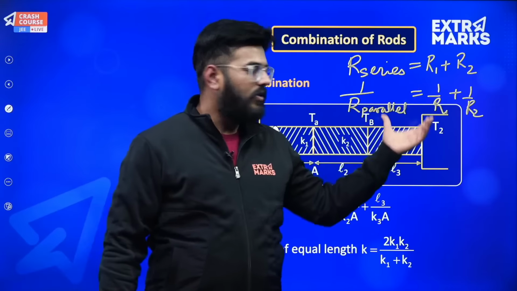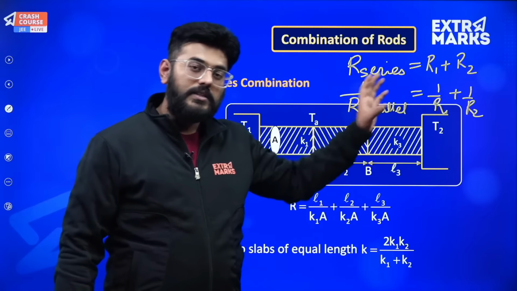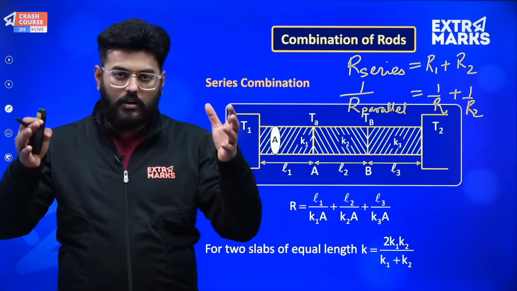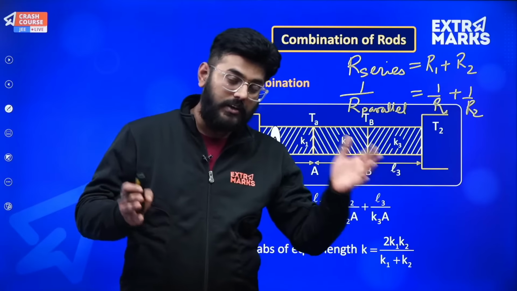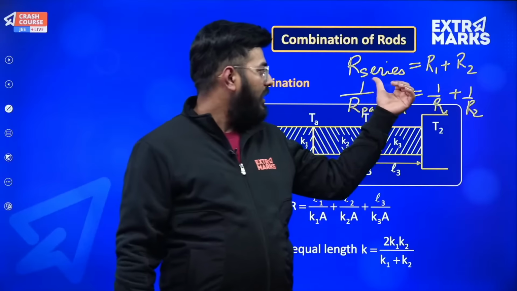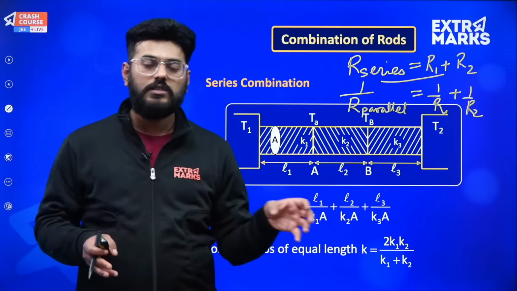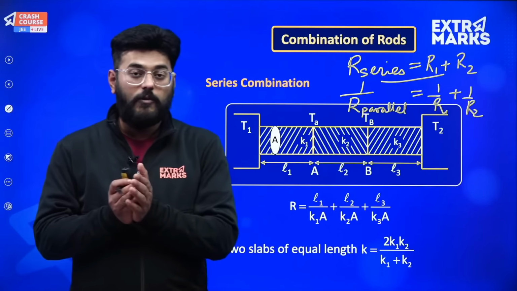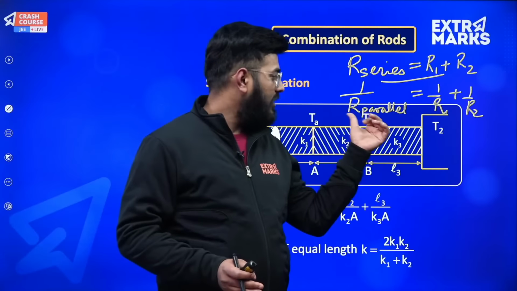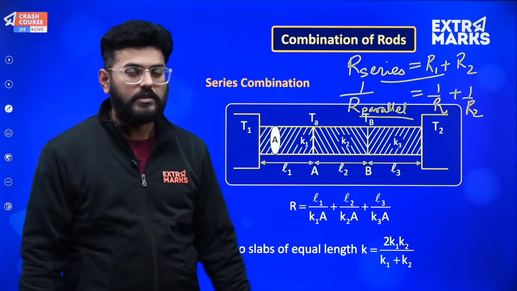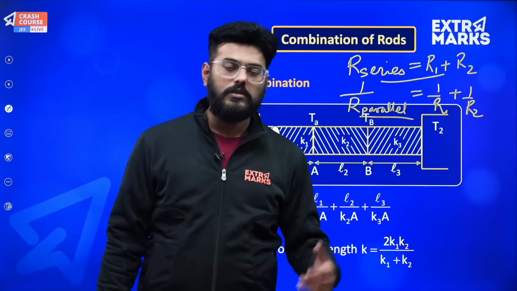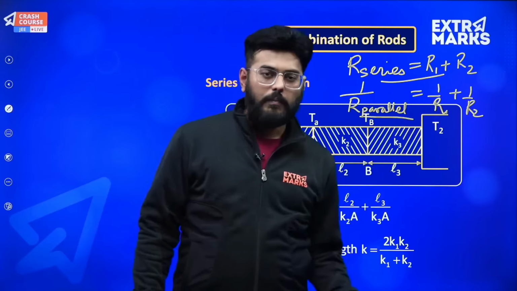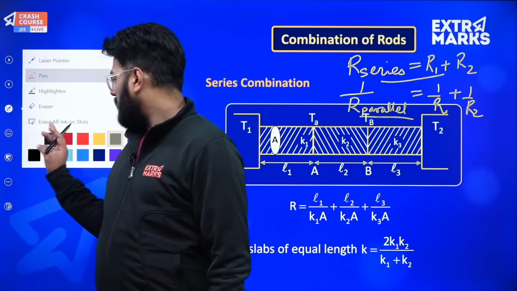So this entire formulation will be same over here as well. When I talk about two conductors, not conductors of electricity but conductors of heat, if they are attached in a series fashion, then their thermal resistances will get added algebraically in this fashion, and if they are arranged in parallel connection, then their net thermal resistance will be equal to 1 upon thermal resistance of first conductor plus 1 upon thermal resistance of the second conductor, and do remember them. And the next thing is, you just need to replace R by L upon K A, and you will get the final result.